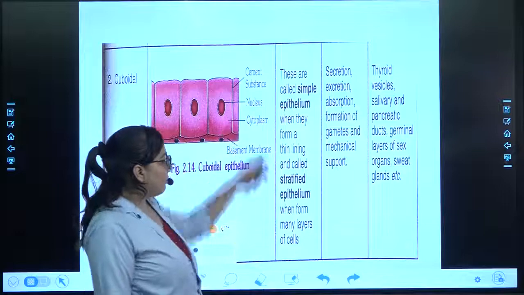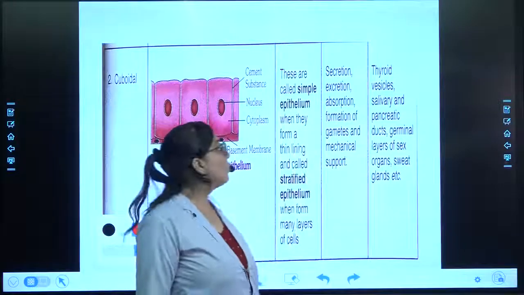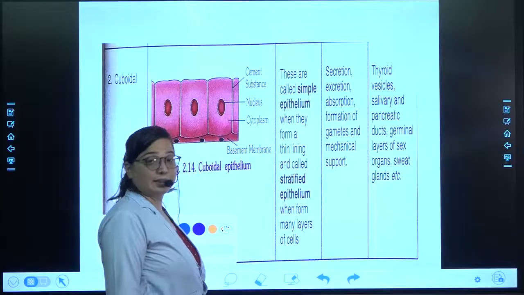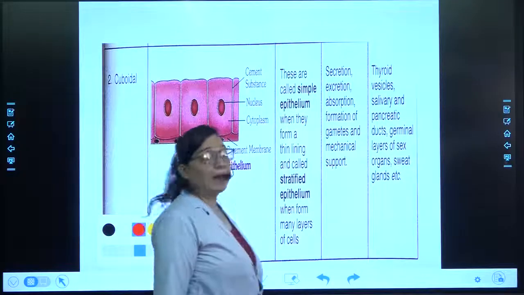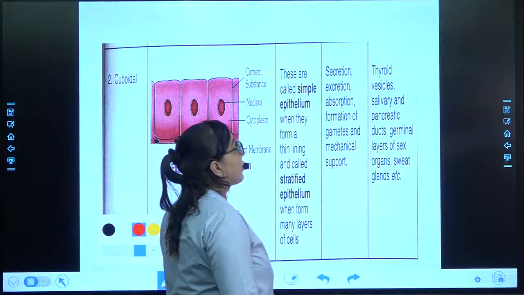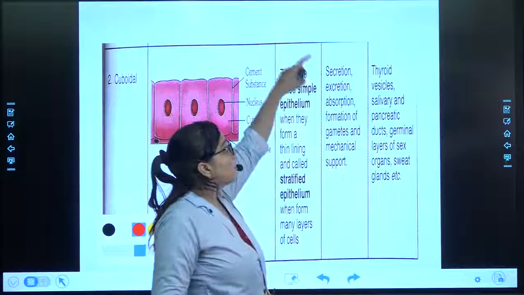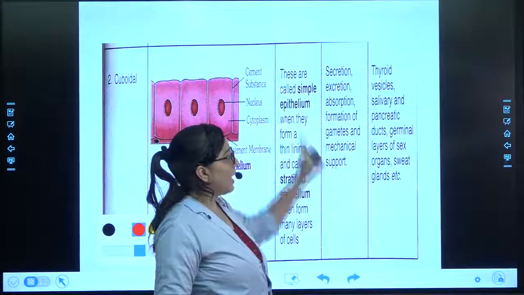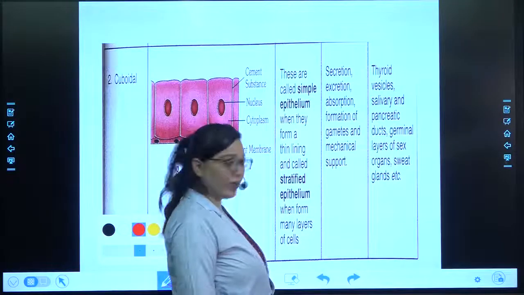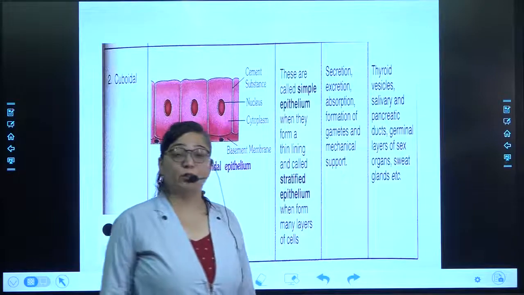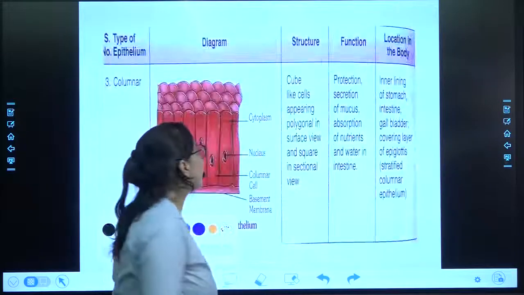More than this, this is also important: it helps in secretion, excretion and absorption, and also in the formation of the gametes, that is the sex cells. Thyroid vesicles, salivary and pancreatic ducts, terminal layer of sex organs and sweat glands. These are the places where it is present in our body.